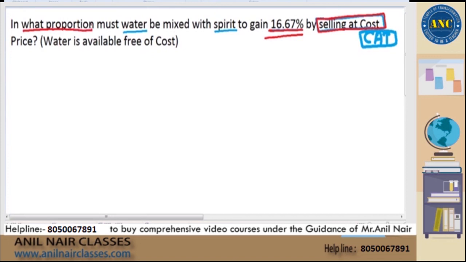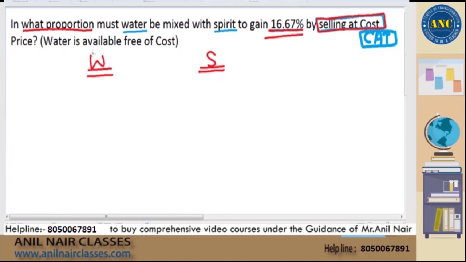So your question is, even though you sold it at the same price, if you still want to gain 16.67% profit, at what proportion you need to sell that mixture? That is the question. I hope it is clear. Now see here. The question says, there are two parameters, water and spirit, right?